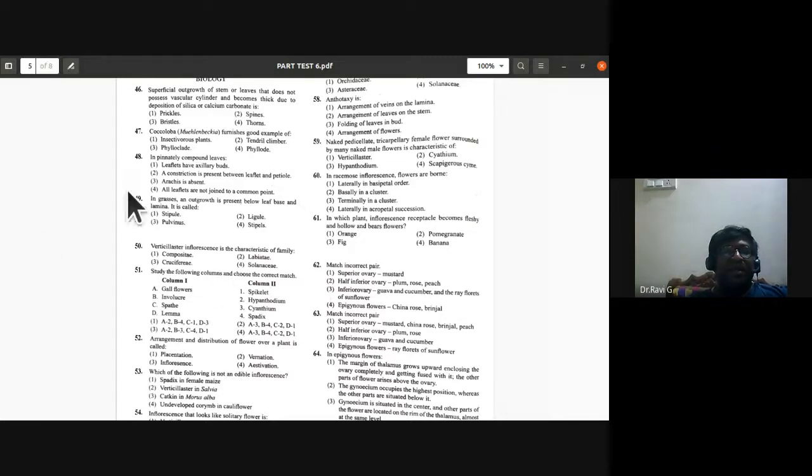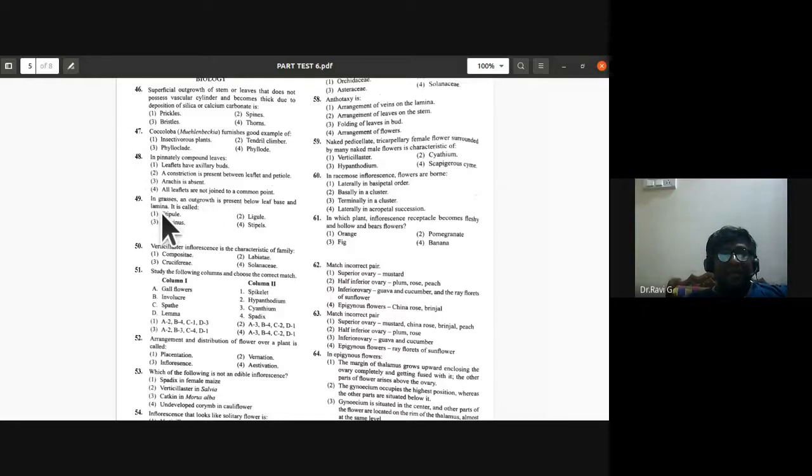Then, in pinnately compound leaves, leaflets have axillary buds: that is wrong. A constriction is present between leaflet and petiole, a rachis is absent: wrong. All leaflets are not joined to a common point: that is the correct option, whereas all these are wrong. Otherwise it would have become palmately compound leaves. So the fourth one is correct, 48.